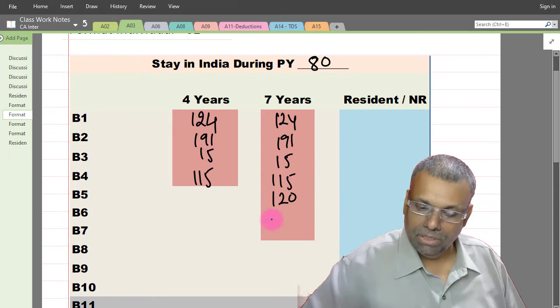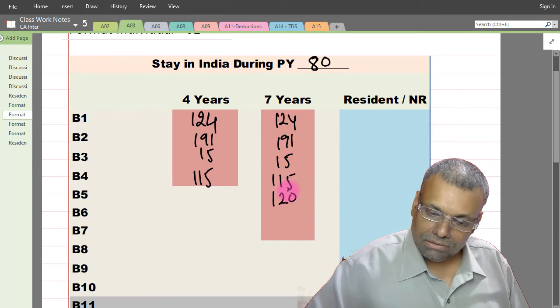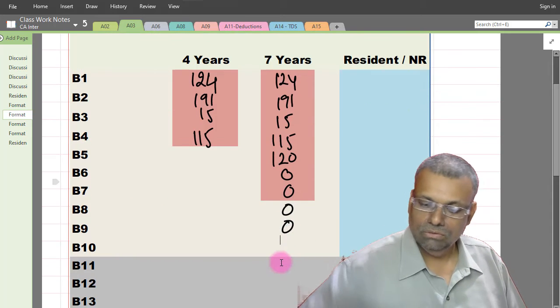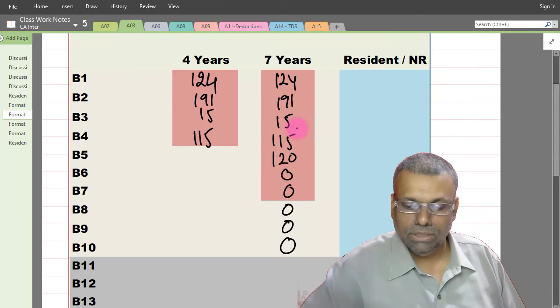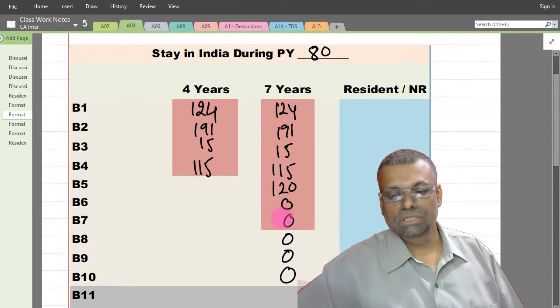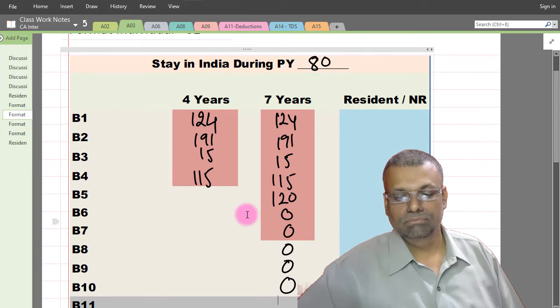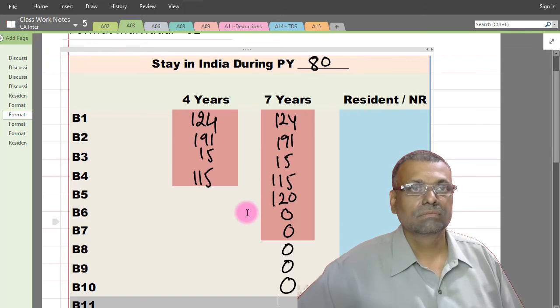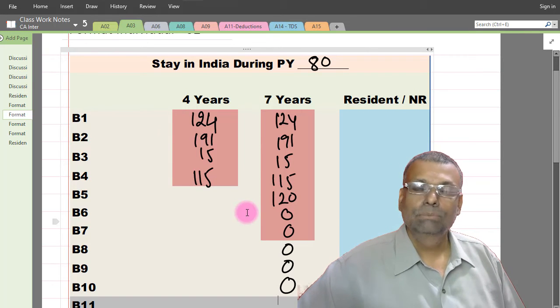Okay, this is data available. And before that, it is 0, 0, 0, 0, 0. Okay. This is how your number of days stay. So if at all you want the total for 4 years, 7 years and all that, you can take it. Absolutely clear?